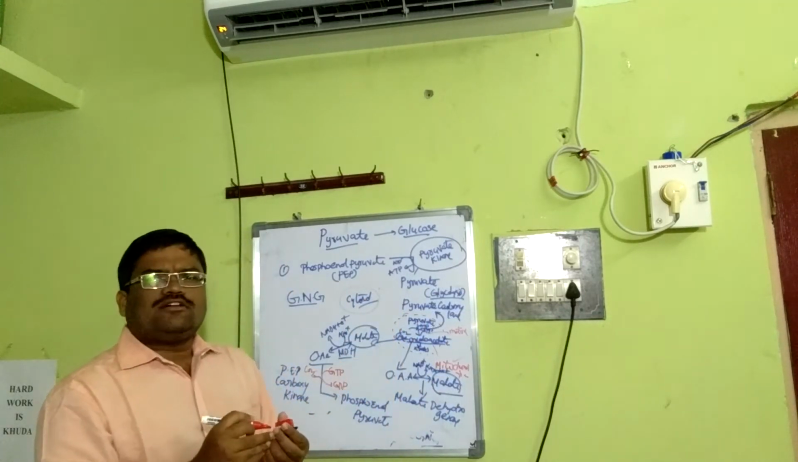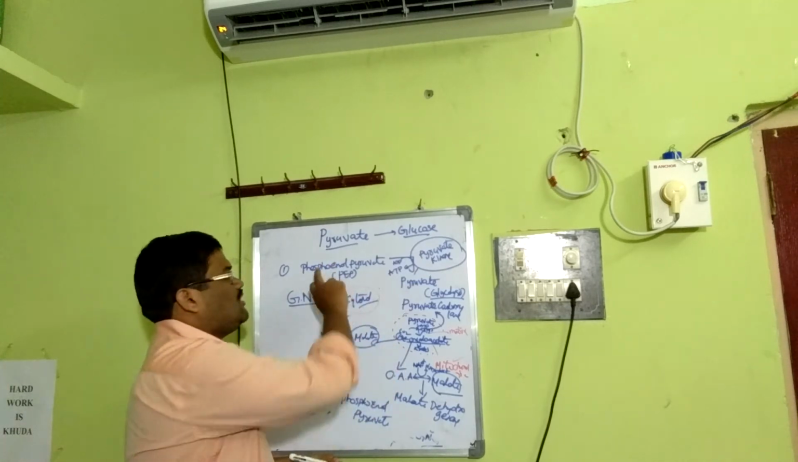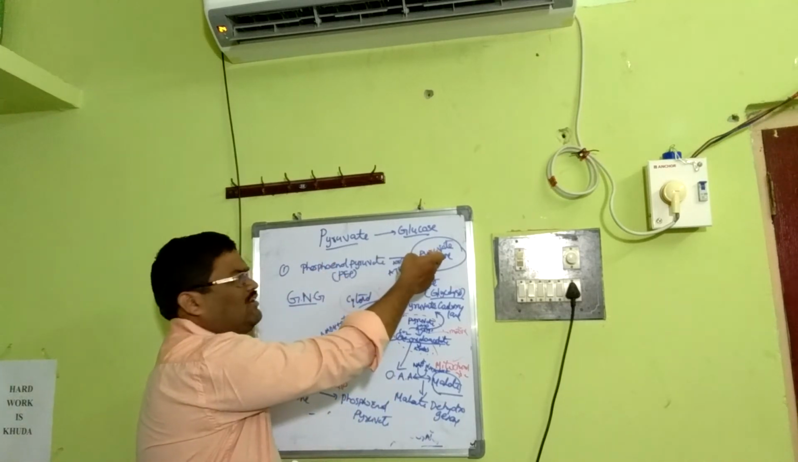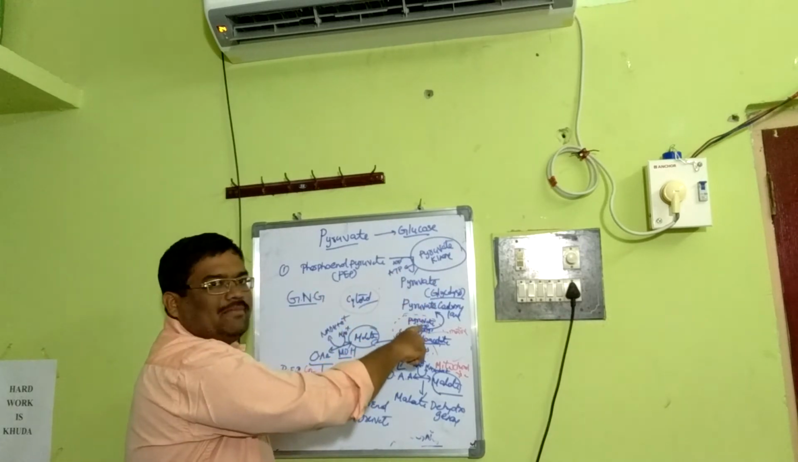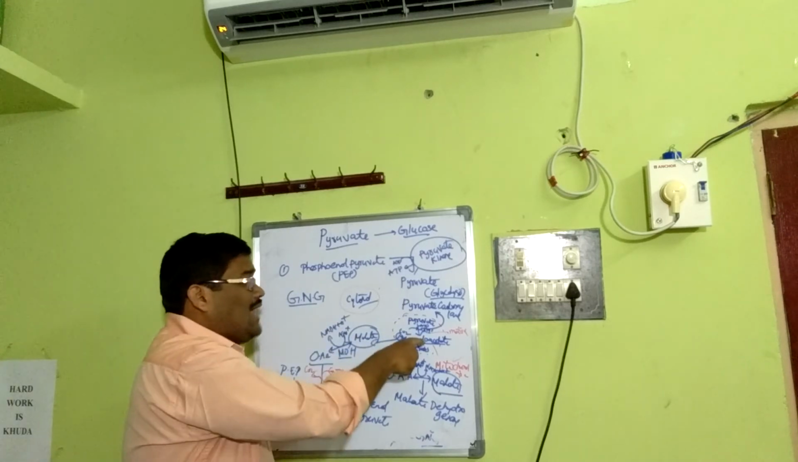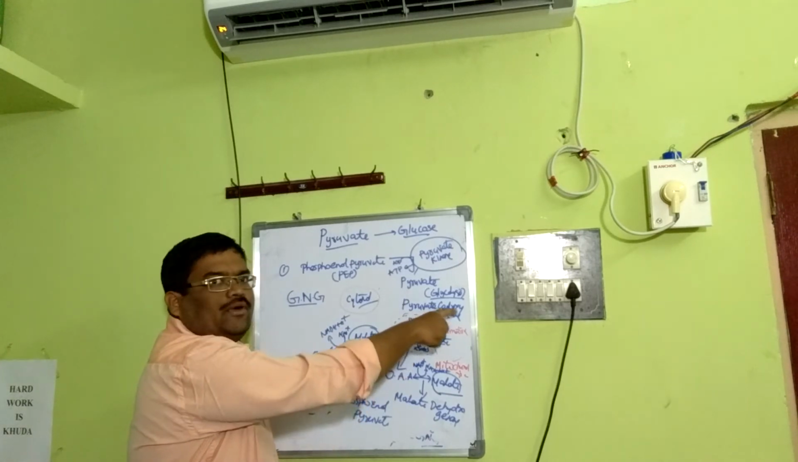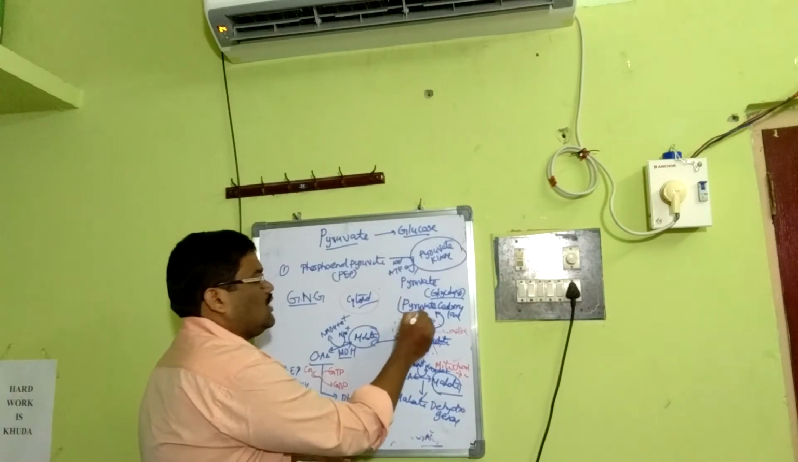In general, in case of glycolysis, it is a single, irreversible step. Phosphoenol pyruvate through pyruvate kinase becomes pyruvate. But in case of gluconeogenesis, this pyruvate in mitochondria first becomes oxaloacetate, which is one of the intermediates of the Krebs cycle, through the enzyme pyruvate carboxylase.